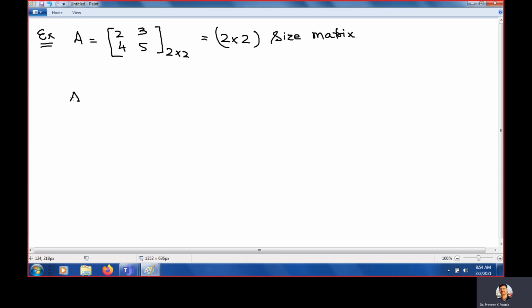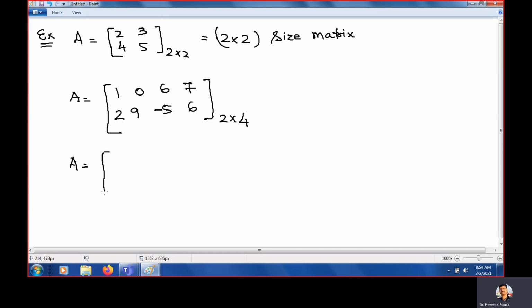Another example: A equals 1, 0, 6, 7, 2, 9, minus 5, 6. How many rows here? 2 rows. How many columns? 1, 2, 3, 4. So it is a 2 by 4 matrix.